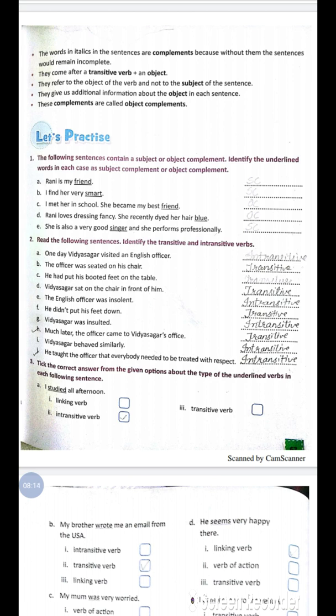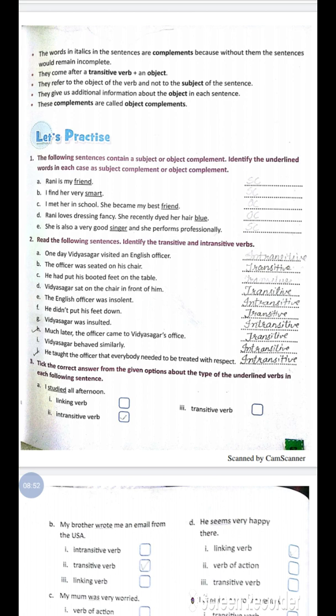So, there is one exercise given in which you have to find out the subject complement and object complement. For example, Rani is my friend. Friend is the subject complement. And I met her in school. She became my best friend. Now, there is some additional information about Rani, that I met her in school and she became my best friend. So, it is an object complement.